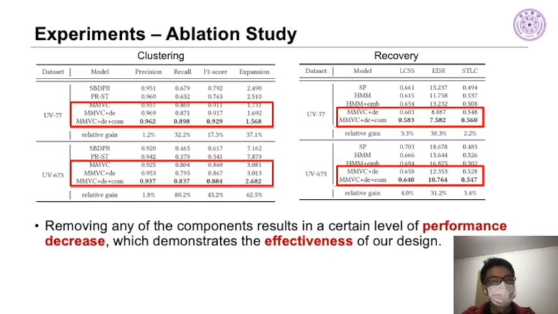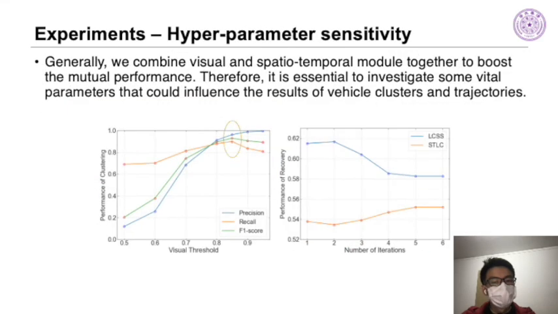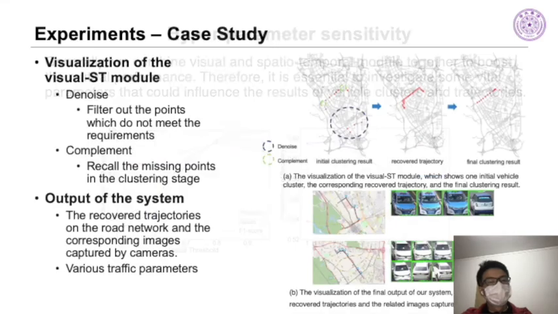We also conduct an ablation study to examine the effectiveness of our designs, and we found that removing any of the components results in a certain level of performance decrease, which demonstrates the effectiveness of our design. Generally, we combine the visual and spatial temporal modules together to boost the mutual performance. Therefore, it is essential to investigate some vital parameters that could influence the results of the vehicle clusters and trajectories.